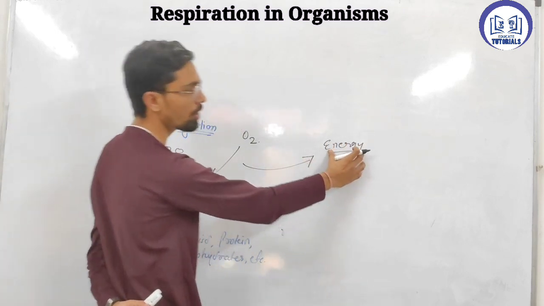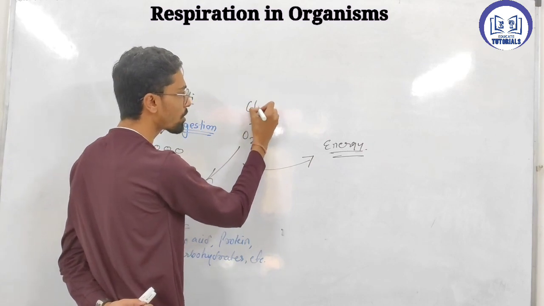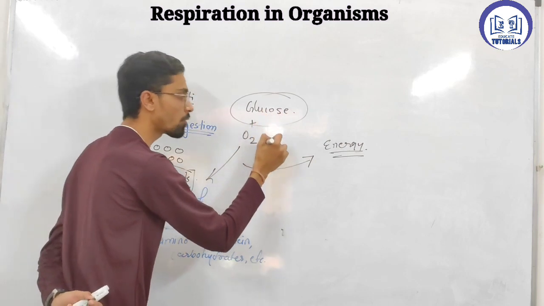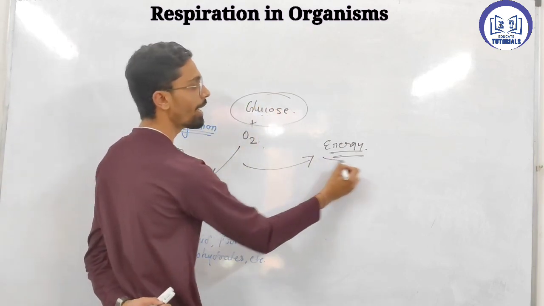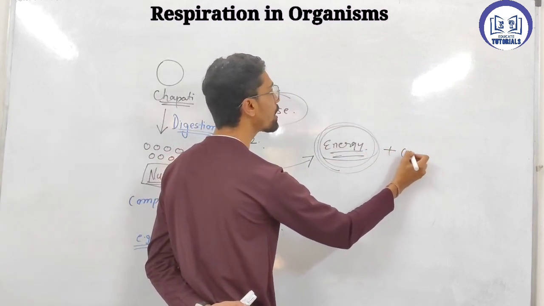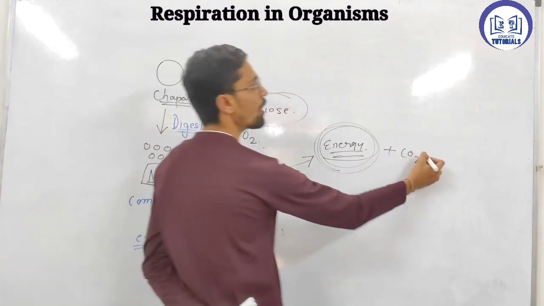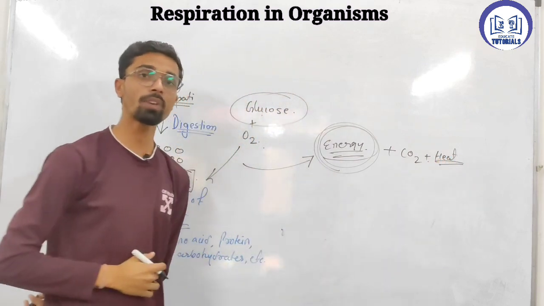So for the formation of energy you require a glucose molecule, and in the presence of oxygen, this glucose molecule oxidizes and gives us energy. Along with that it also gives carbon dioxide, and heat is also released as a form of energy.